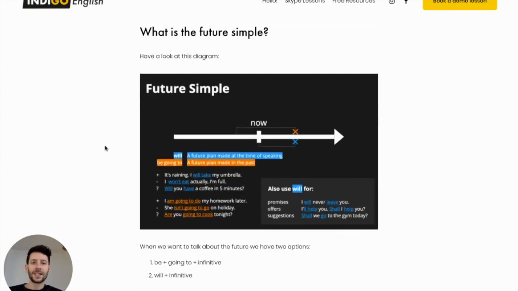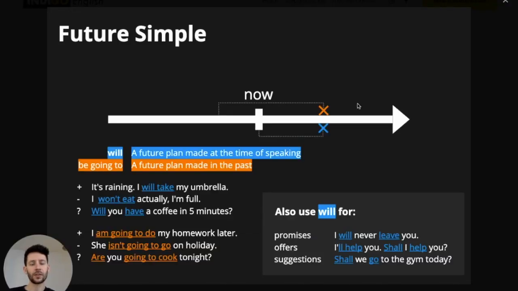So, what is the future simple? Let's have a look at this diagram. Okay, so you can see here we've got an arrow, and this represents time. The future simple obviously talks about the future, but we have two different tenses that can help us in English. Look at the blue one at the top here, will. So this is for a future plan made at the time of speaking. A future plan that I make now.